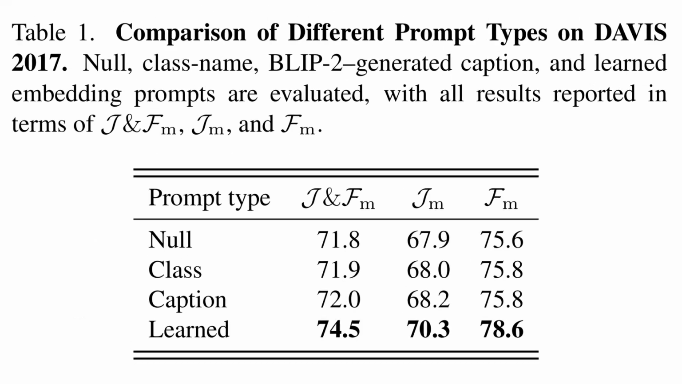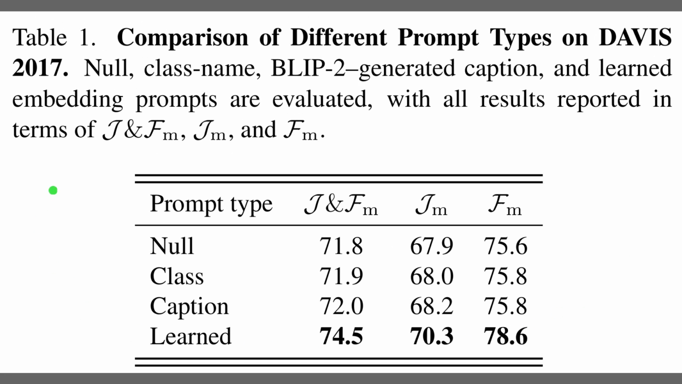Alright, while Figure 3 highlighted how good the propagation kernel is on its own, Table 1 shows that the choice of text prompt still matters a lot. The null, class name, and caption prompts all sit around 72 in combined J and FM, so semantic text alone barely helps. Learned prompts, optimized by textual inversion for each object, jump to about 75 J and FM, with both region and boundary scores improving noticeably.